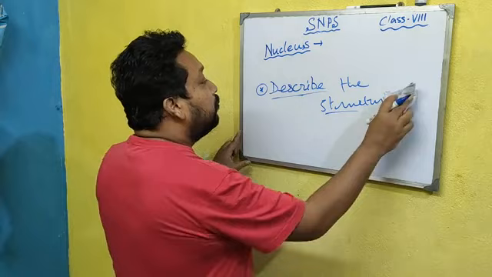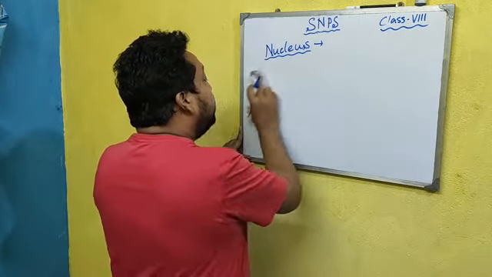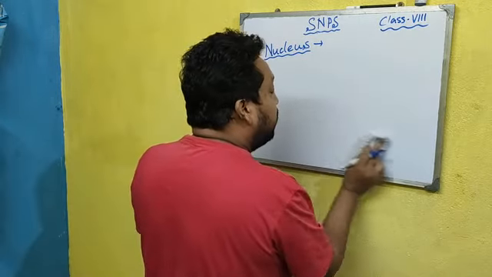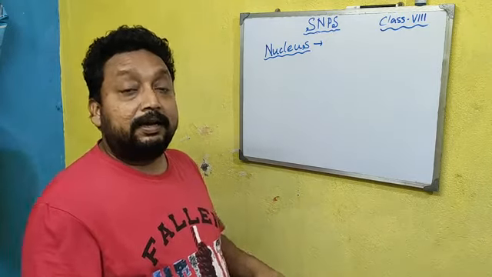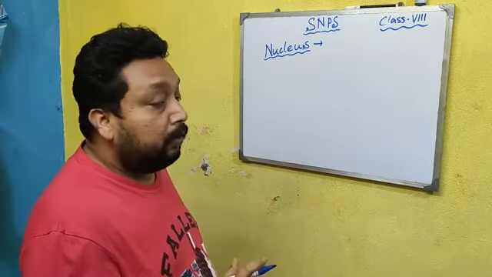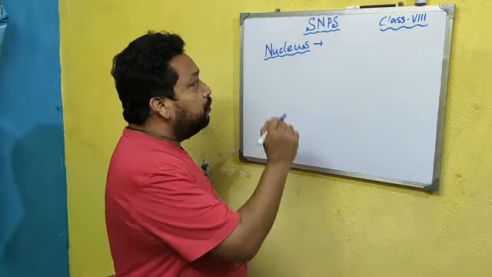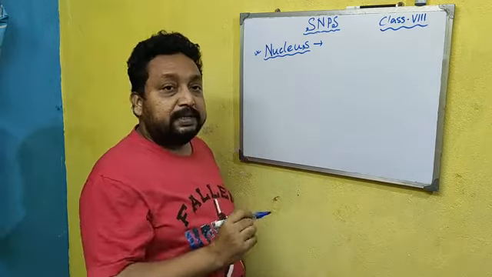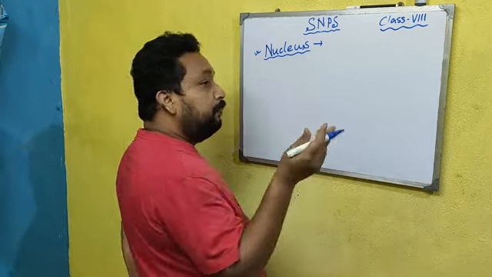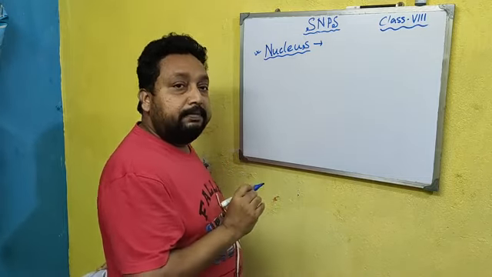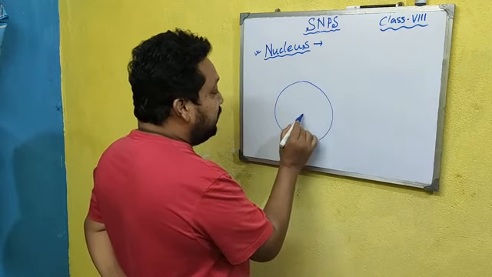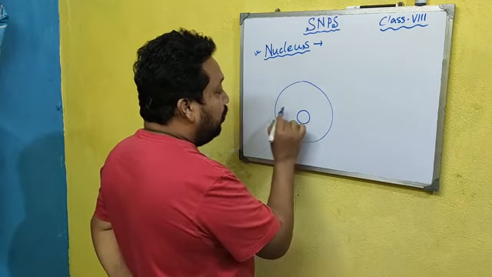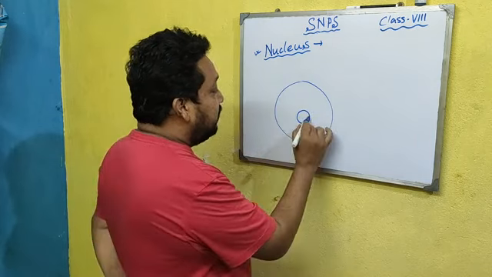Okay, now today we will discuss the nucleus. Nucleus is a very vital part of the cell. That's why it is also known as the brain of the cell. So what will be the definition of nucleus? If you go to my previous videos, you can see the nucleus is present approximately at the center of a cell.